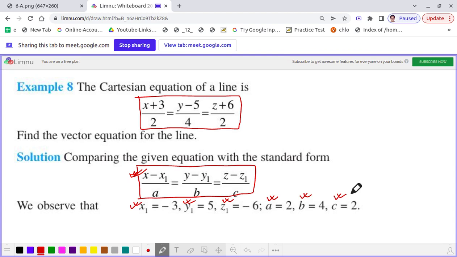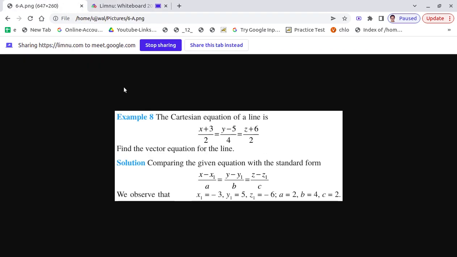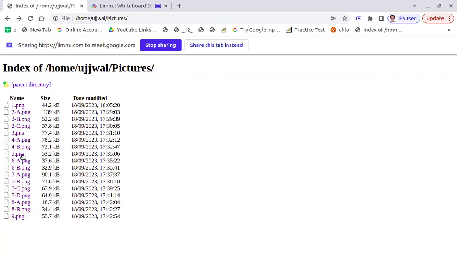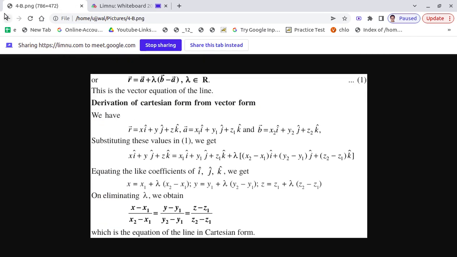Because we know the vector equation is r vector equal to a plus lambda b. What is a? Minus 3 i cap plus 5 j cap minus 6 k cap, because this is a fixed point, correct, plus lambda into b. What is b? b vector is equal to 2 i cap plus 4 j cap plus 2 k cap. Done. So let me write it down here.